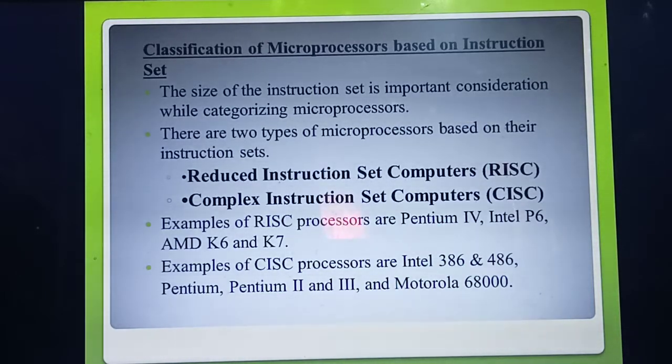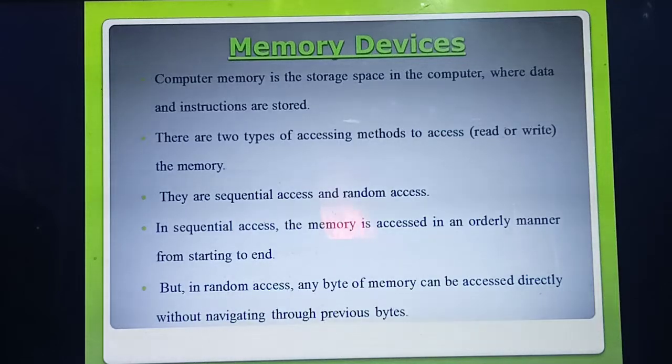Understood? The next topic is the memory device. What's the use of memory? Humans also have memory, isn't it? Which part is the human memory? The brain is the human memory. What's the use of the brain? The brain stores all the information: what you are studying, what you are seeing, what you are hearing, whatever it may be. All of it is stored in the brain through nerves. In the same way, a computer also has memory.